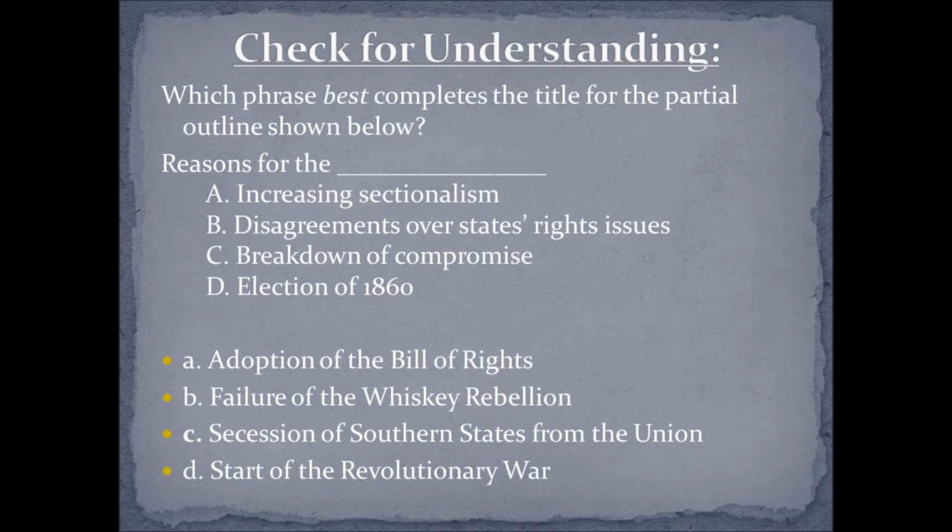Check for understanding. Which phrase best completes the title for the partial outline shown below? Reasons for the blank. A, increasing sectionalism. B, disagreements over states' rights issues. C, breakdown of compromise. Or D, election of 1860. A, the adoption of the Bill of Rights. B, the failure of the Whiskey Rebellion. C, secession of southern states from the Union. Or D, the start of the Revolutionary War. And we'll talk more about that tomorrow.